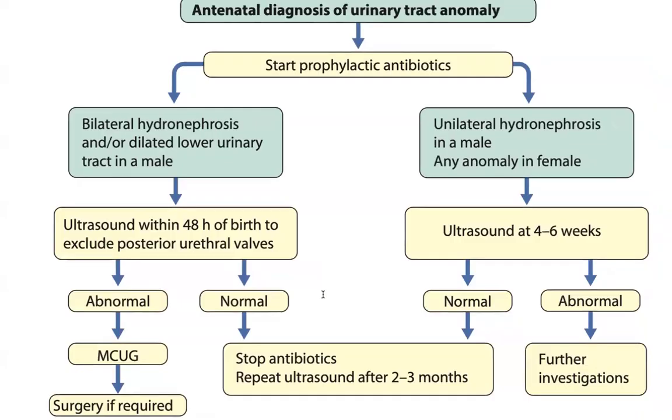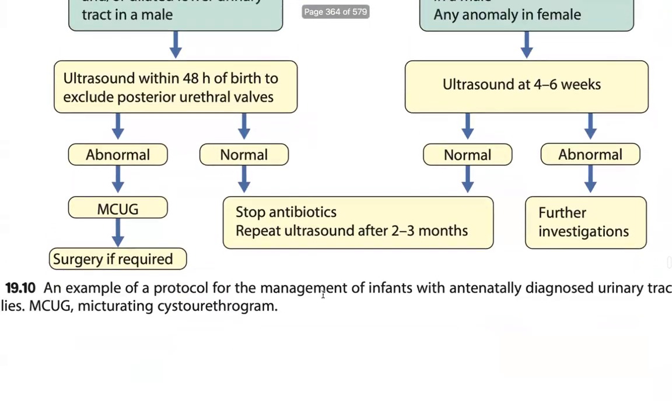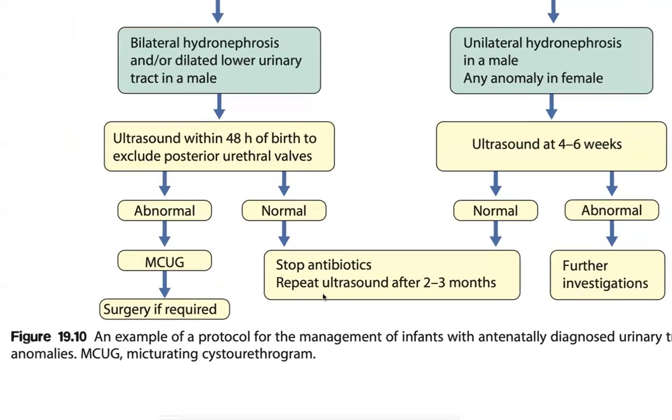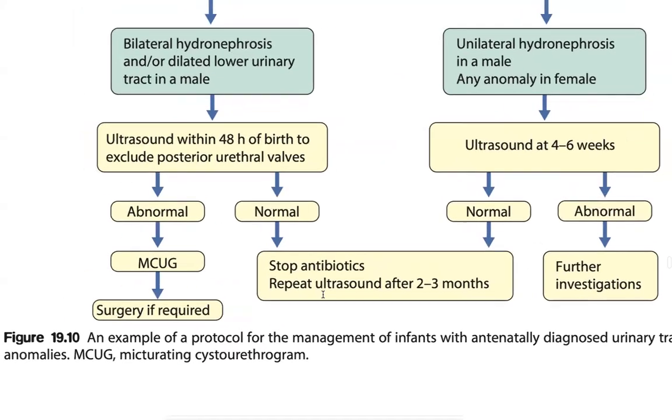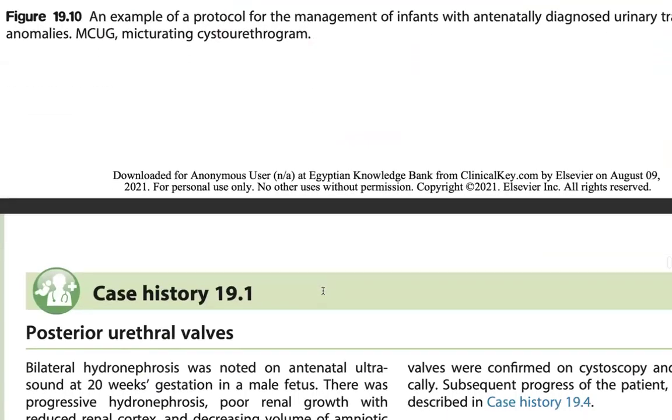Normal stop antibiotics to get sound application months at urination in the male, and the normal in female at the sound of 4 to 6 days is normal. Stop antibiotics to get sound 18 months at normal for the investigation. This is the management of victims with initially diagnosed UTIs. Tracks abnormalities, anomalies, and fusing initiating system related to that.